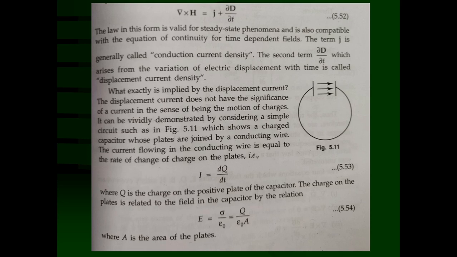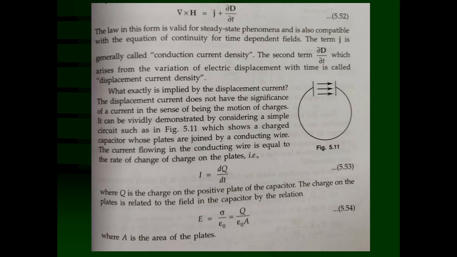Now the question is this: J, the conduction current density, which was given by Ampere, how was it produced? Free charge in motion. The free charge, electrons, may be passing through any area of cross section. The amount of charge passing through any area of cross section in one second is said to be the current, that you know. So that way the conduction current density came into the picture. That means real charge, the free charge in motion.